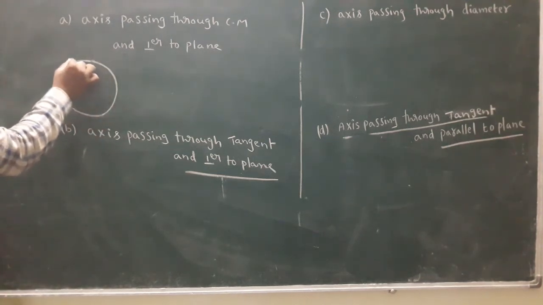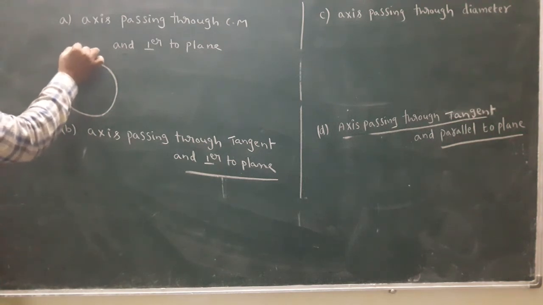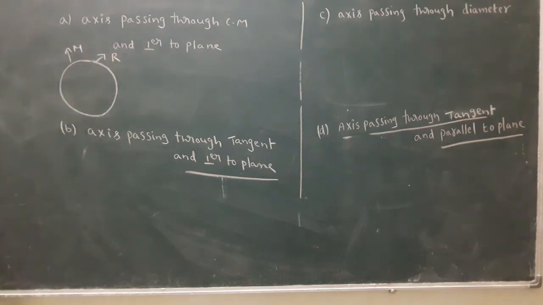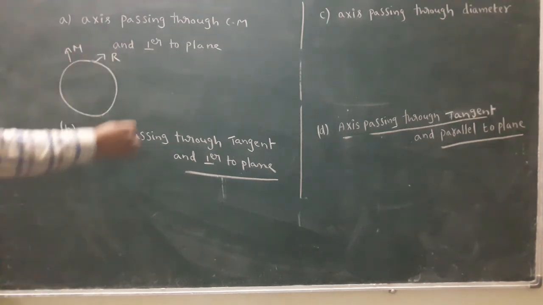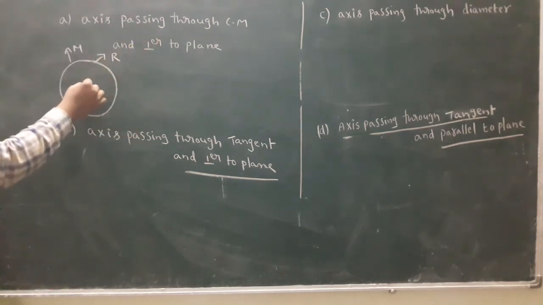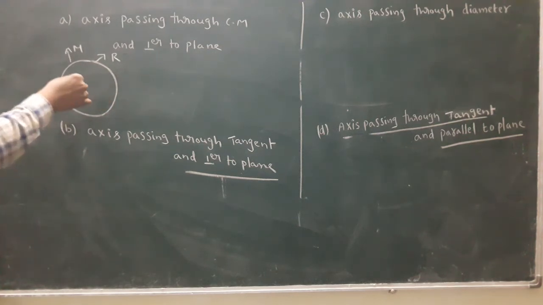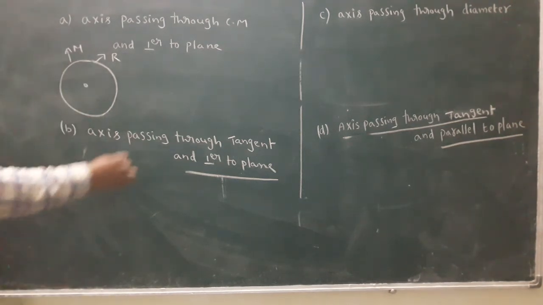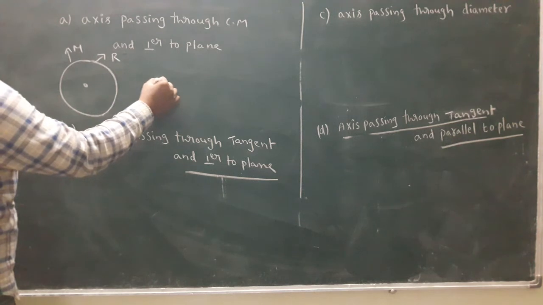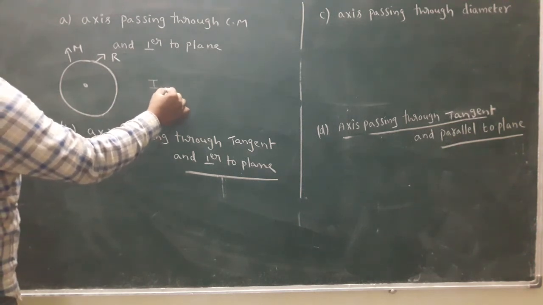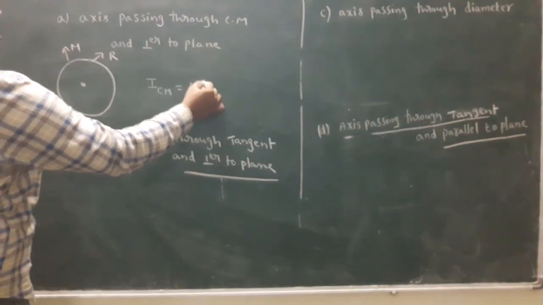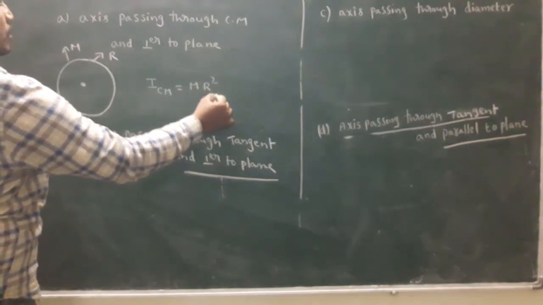This disc has mass capital M and radius capital R. What is the first question? Axis passing through center of mass and perpendicular to the plane. This derivation is not necessary for you; learn the formula directly. Circular disc: M R square by 2.